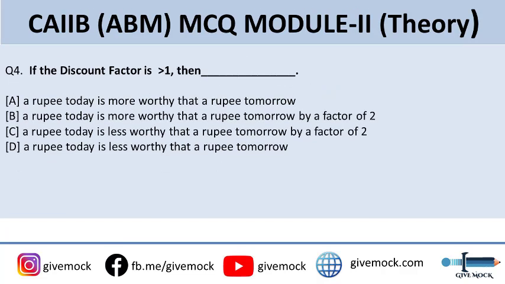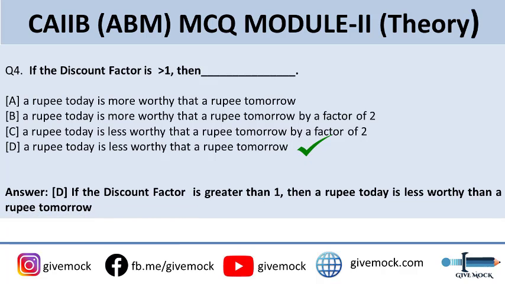Coming up to the next question. Fourth question is, if the discount factor is greater than 1, then the options are: A, a rupee today is more worthy than a rupee tomorrow. Option B, a rupee today is more worthy than a rupee tomorrow by a factor of 2. Option C, a rupee today is less worthy than a rupee tomorrow by a factor of 2. Or option D, a rupee today is less worthy than a rupee tomorrow. So the correct answer to this question is option D. Option D states, if the discount factor is greater than 1, then a rupee today is less worthy than a rupee tomorrow.